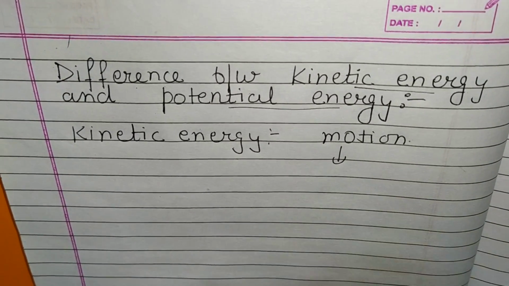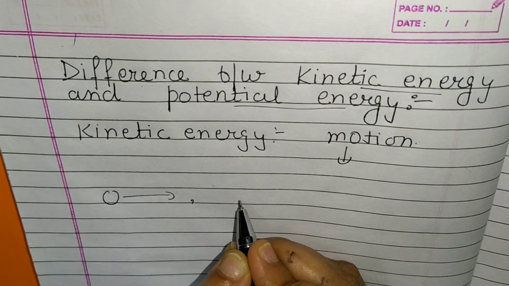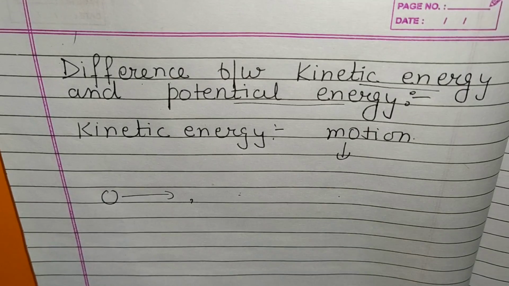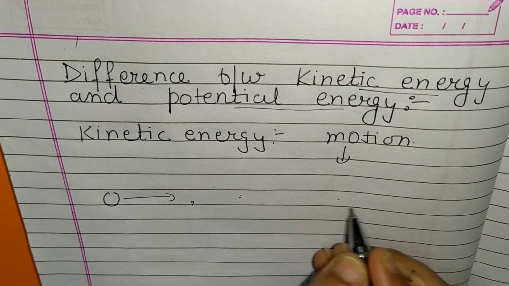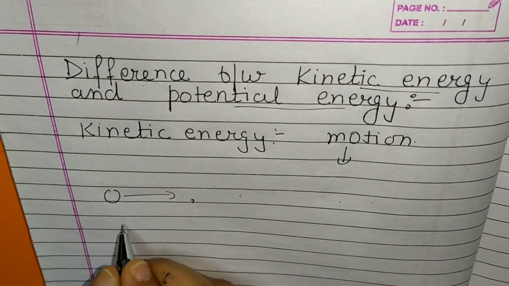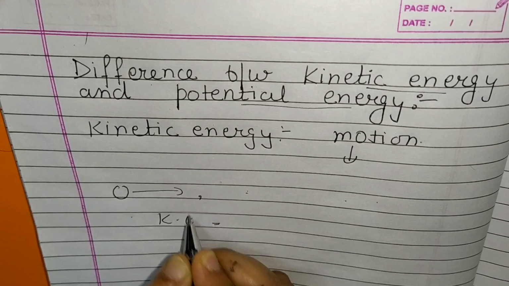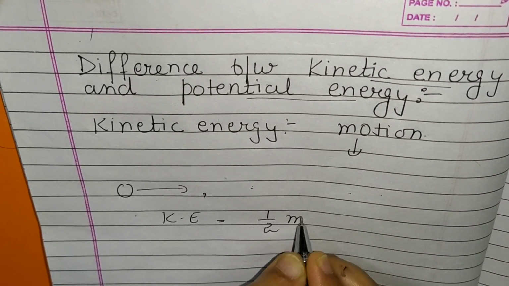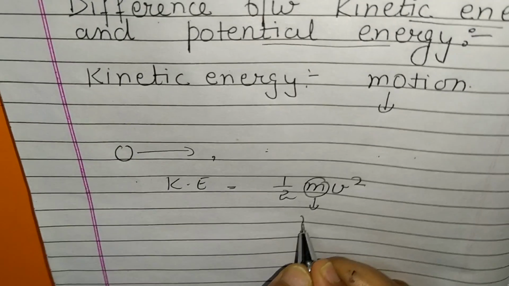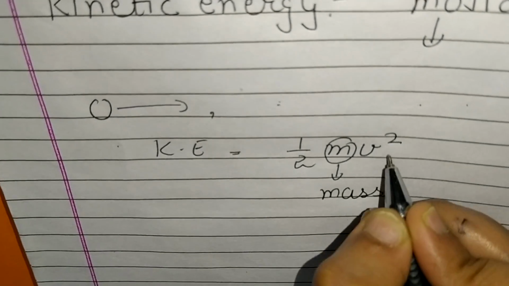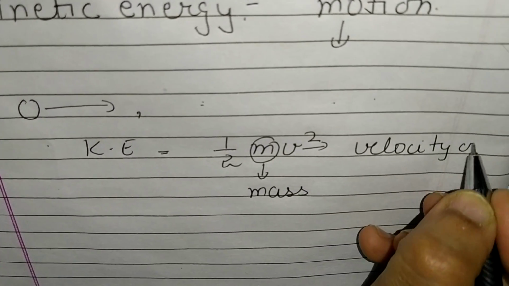For example, if a ball is rolling on the ground or a bicycle is moving on the ground, everything which is moving possesses kinetic energy. The formula of kinetic energy is half mv square. Here m represents the mass of the body and v represents the velocity of the body.